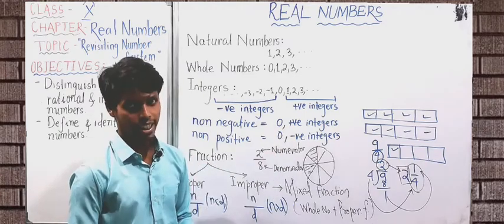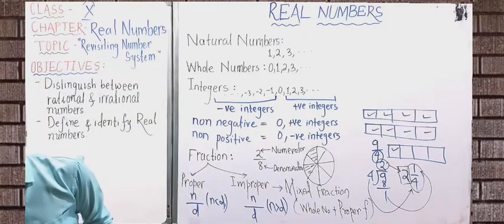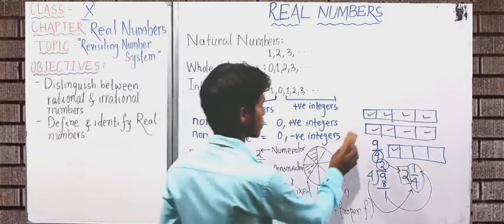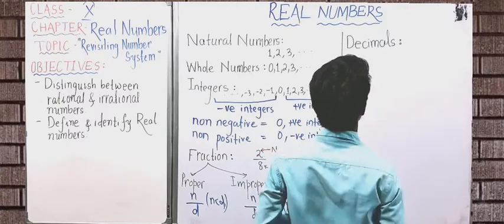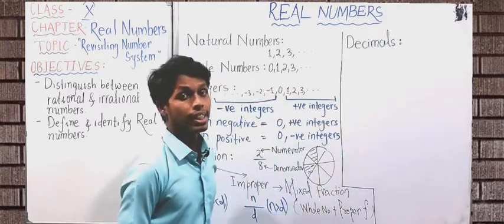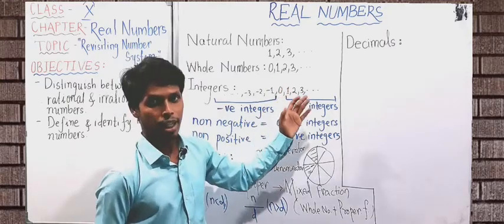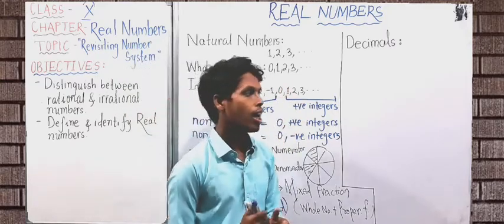Let's move to decimals. We know every fraction can be represented as a decimal number, means by using a decimal point.